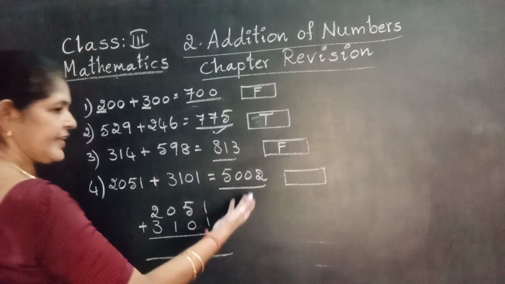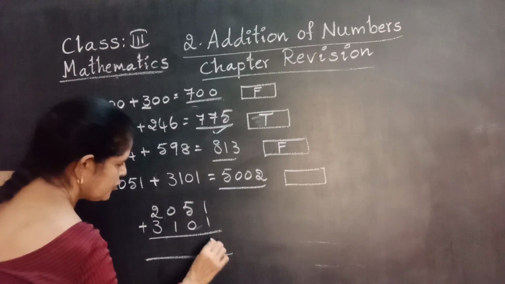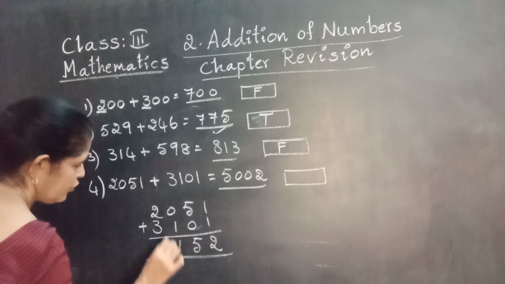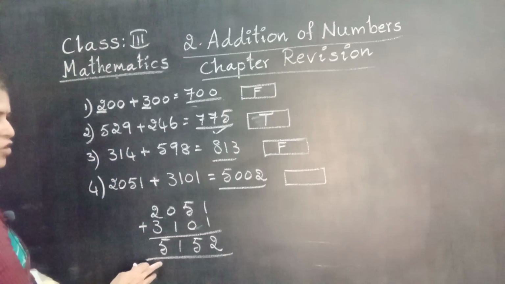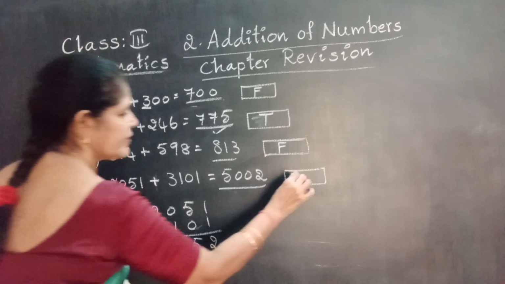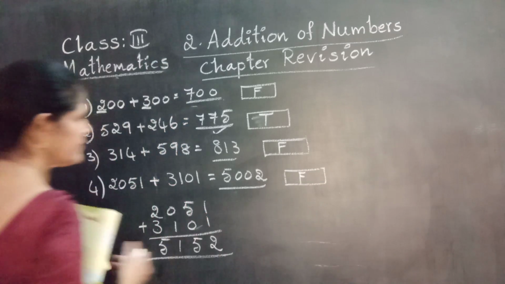After adding, if we get the same answer, that is correct. 1 plus 1, 2. 5 plus 0, 5. 0 plus 1, 1. 2 plus 3, 5. The correct answer goes to 5152. This is wrong. That's why it's false.